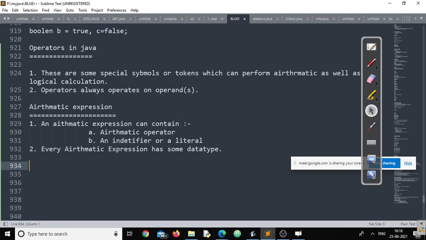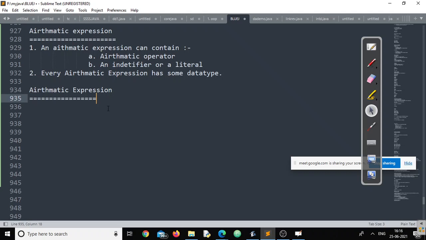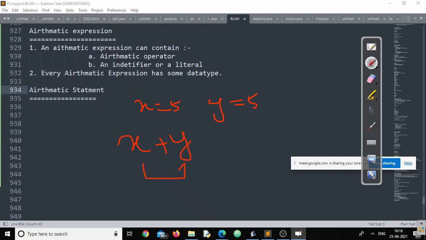The second thing that is there in your book is called arithmetic statement. If you understand this arithmetic expression, you can easily understand this arithmetic statement. Suppose I am writing x equal to 5, and at the same time I am writing y equal to 5. Now I want to calculate x plus y. As per the definition, x plus y is an arithmetic expression or not? As per the definition, yes. So this is an arithmetic expression.